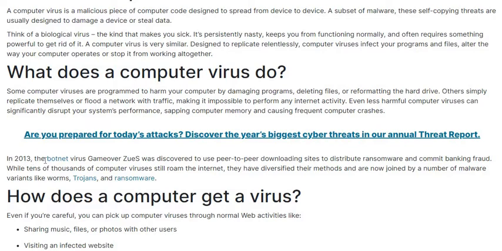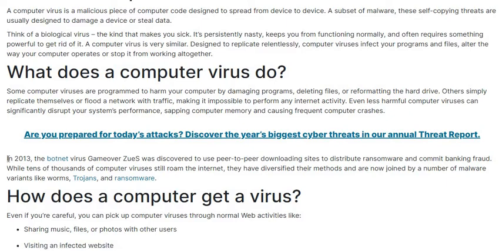In 2013, the botnet virus Game Over GS was discovered to use peer-to-peer downloading sites to distribute ransomware and commit banking fraud. While tens of thousands of computer viruses still roam the internet, they have diversified their methods and are now joined by a number of malware variants like worms, trojans, and ransomware.